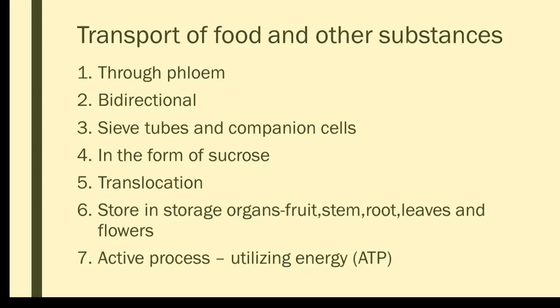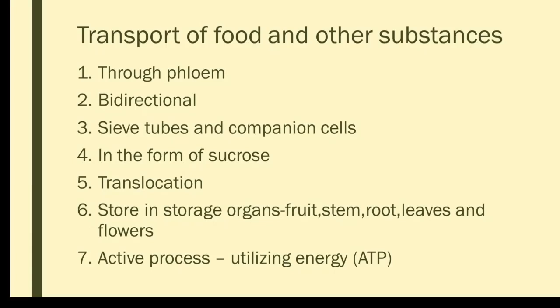So transpiration helps in absorption of water and minerals, whereas translocation helps in transport of food from leaves to different parts of the body. Translocation is the transfer of food from the leaf to different parts of the body with the help of phloem, that is sieve tubes and companion cells. That is the definition of translocation. Whenever excess food is produced as a result of photosynthesis, that excess amount will be stored in storage organs.